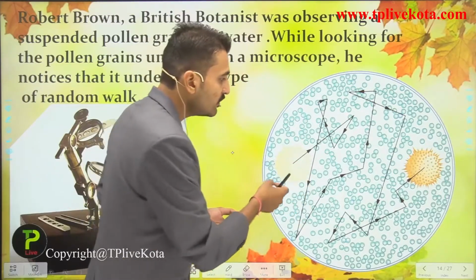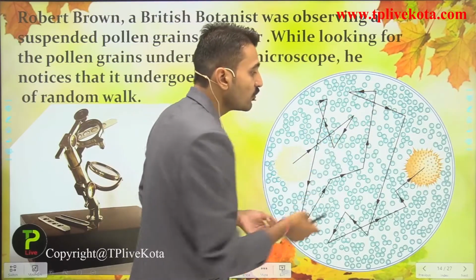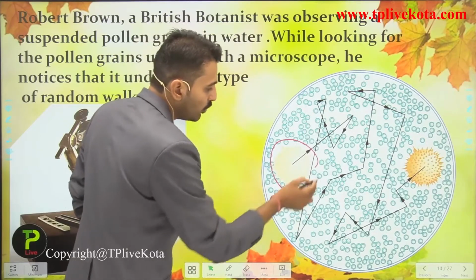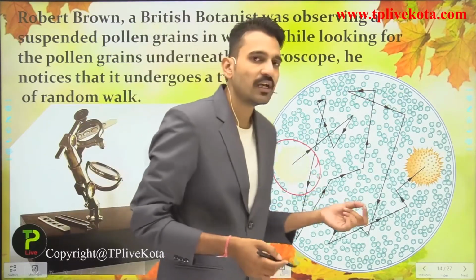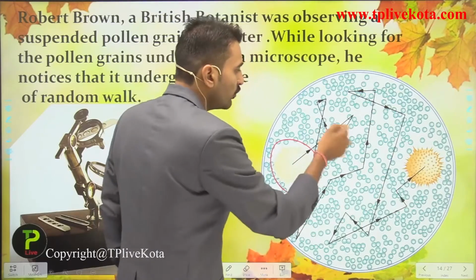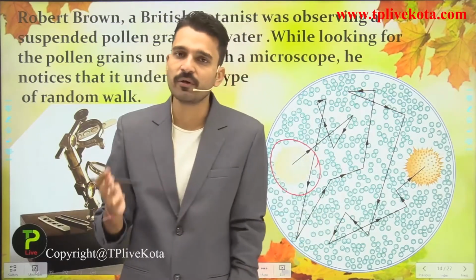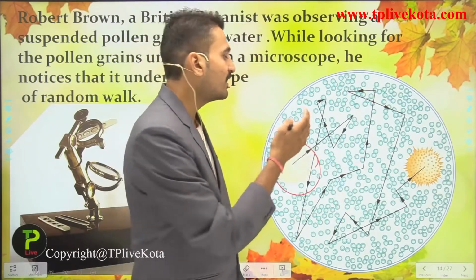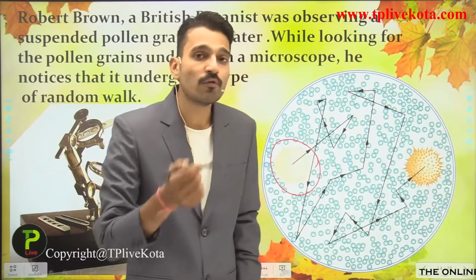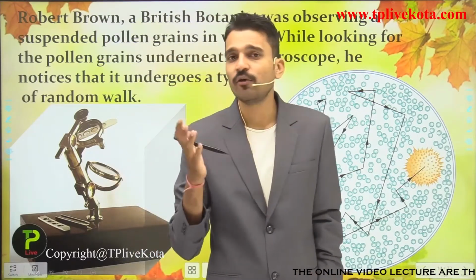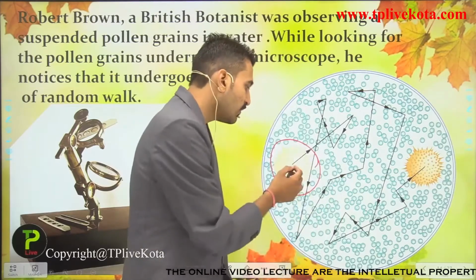The motion is very undefined. So here you can see, this is a pollen grain, and after watching its motion, it is showing some kind of movement which is unpredictable. So it simply means that this type of particle is moving around and showing some kind of random movement.